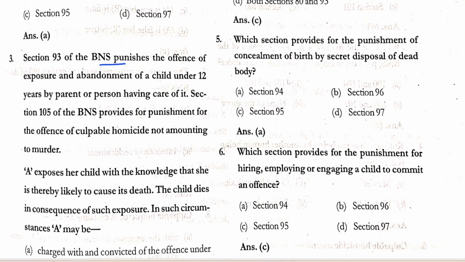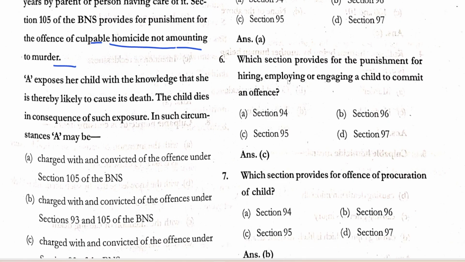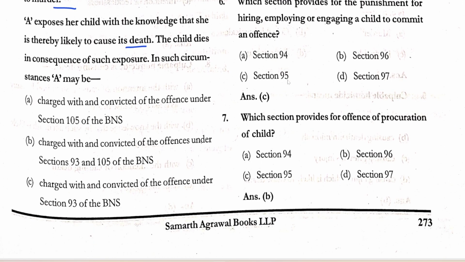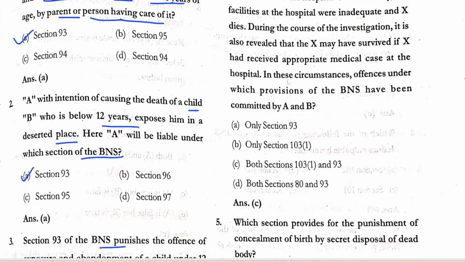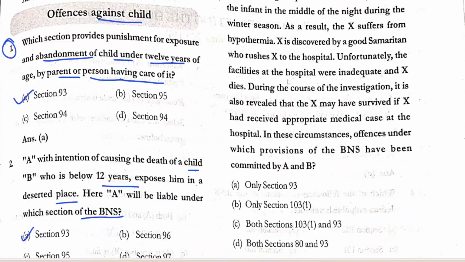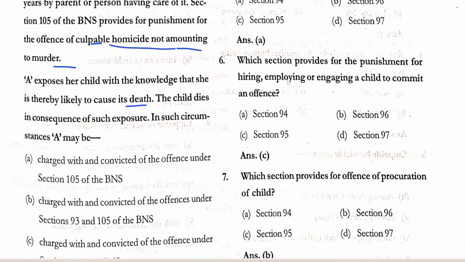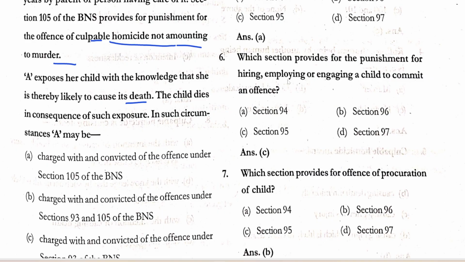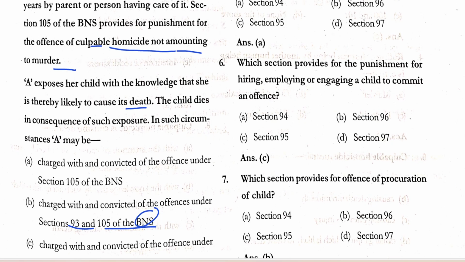Section 105 of the BNS provides for punishment for offense of culpable homicide not amounting to murder. A exposes her child with knowledge that she is thereby likely to cause its death. The child dies in consequence of such exposure. In such circumstances, A may be: आंसर है B, charged with and convicted of the offense under section 93 and 105 of the BNS.